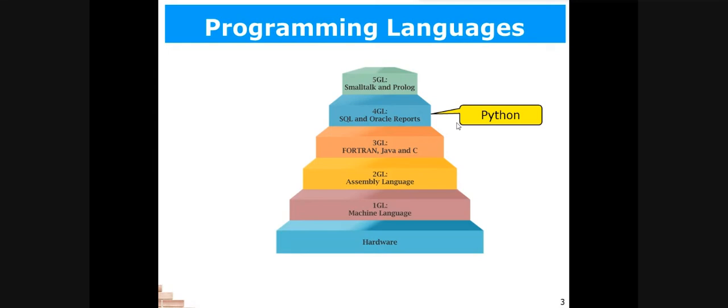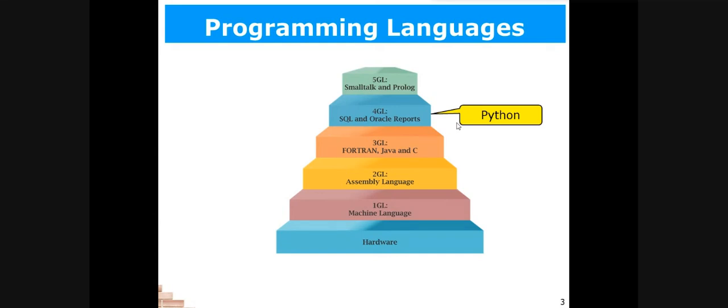So Python also belongs to fourth generation languages. It is a fourth generation category language, because it can be used to develop very highly interactive applications. It can interact with the underlying databases as well as the hardware. So this is a very interactive language. We can develop graphical applications in Python.